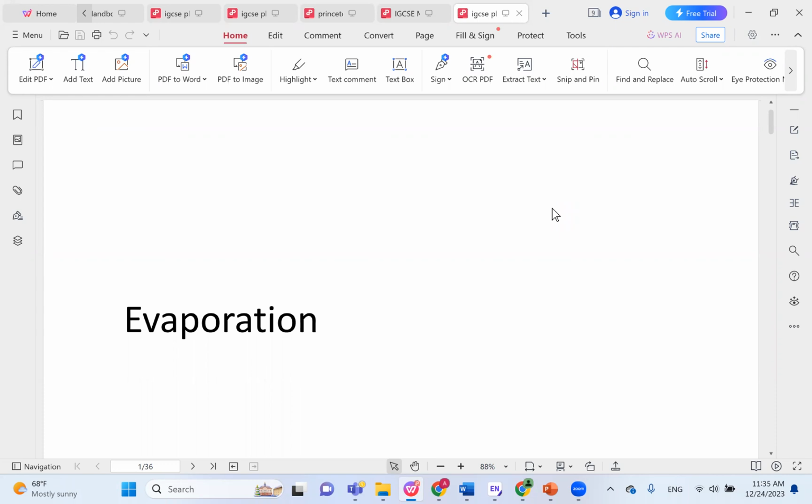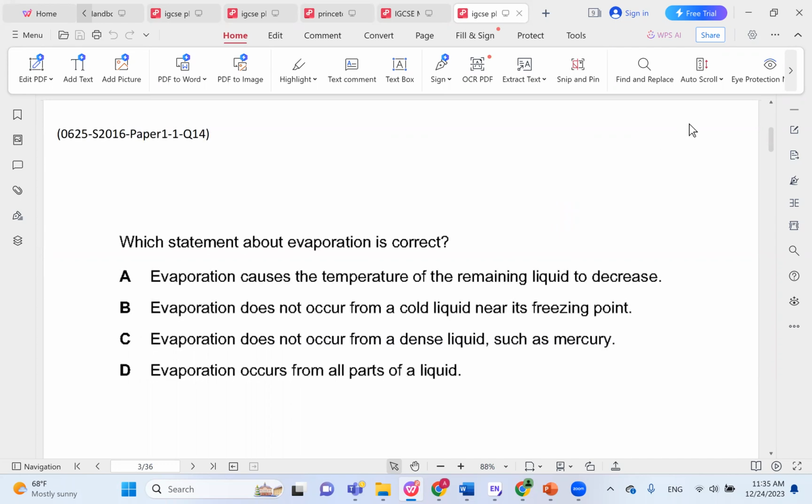In this video, we shall be discussing the topic of evaporation. We'll begin with some basic concepts. Which statement about evaporation is correct? Evaporation causes the temperature of the remaining liquid to decrease. Evaporation does not occur from a cold liquid near its freezing point. Evaporation does not occur from a dense liquid such as mercury. Evaporation occurs from all parts of a liquid. So in this case, the correct choice is choice A.